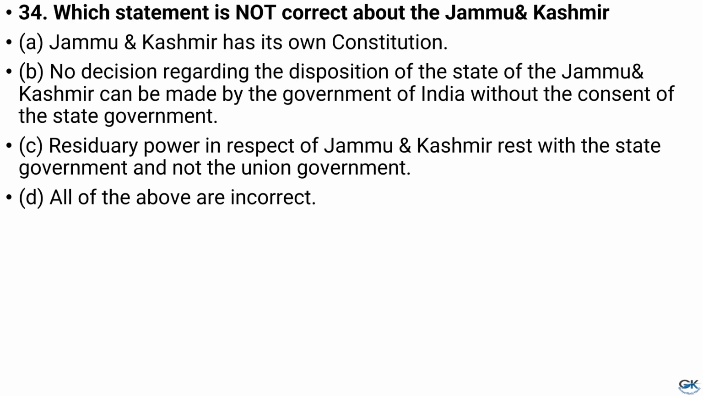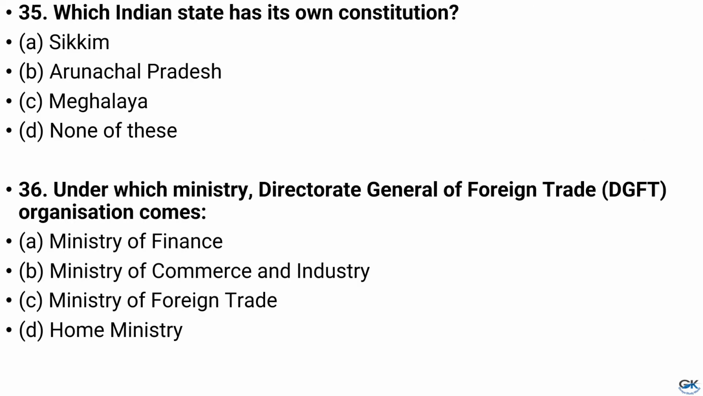Question number 34. Which statement is not correct about Jammu and Kashmir? Option A, Jammu and Kashmir has its own constitution. Option B, no decision regarding the disposition of state Jammu and Kashmir can be made by Government of India without the consent of the state government. Option C, residuary power in respect of Jammu and Kashmir rests with the state government and not the union government. Option D, all of the above are incorrect. And the answer is option D, that is all of the above are incorrect.